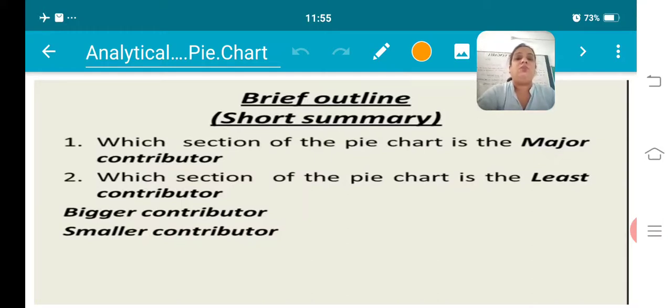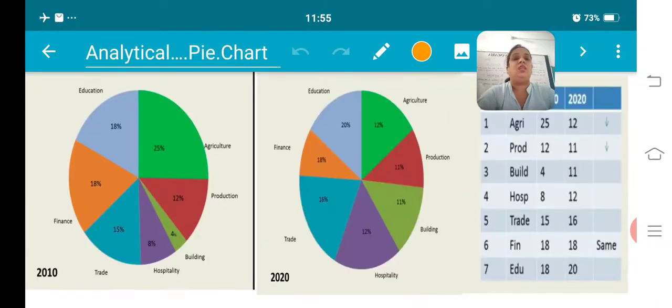So what we have to give in this brief outline, the overview of your paragraph, is which section of the pie chart is the major contributor or which sector of the pie chart is the least contributor. So let's see what that is.